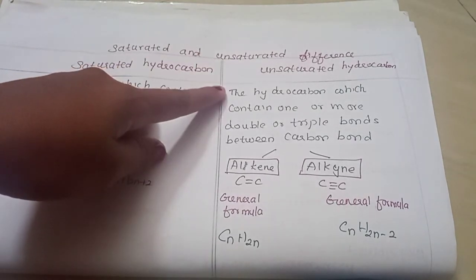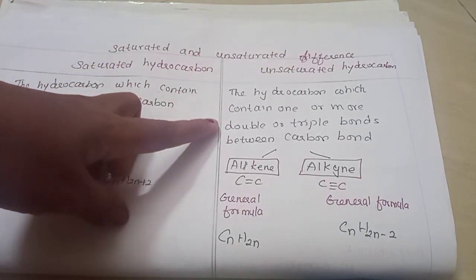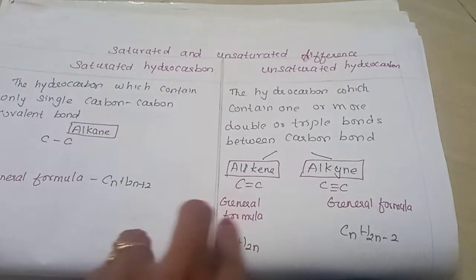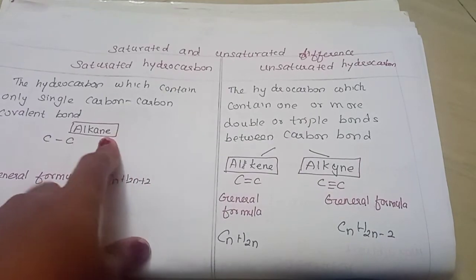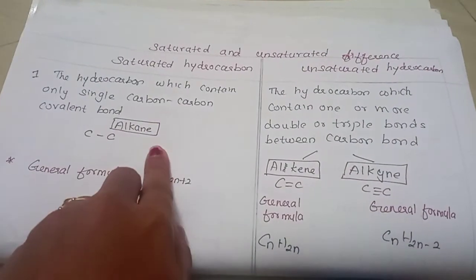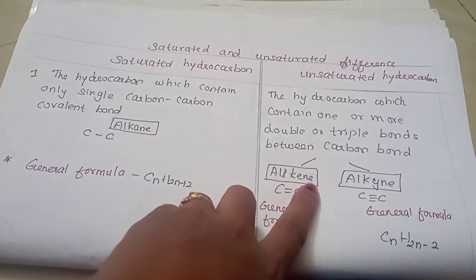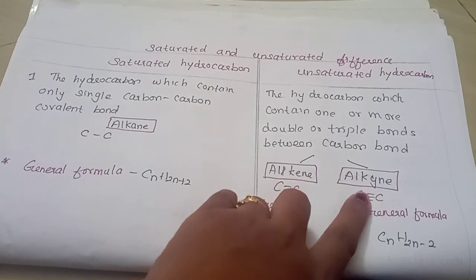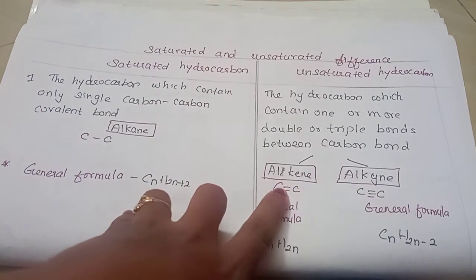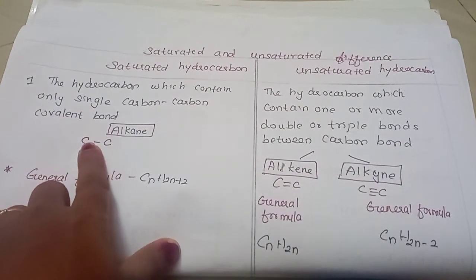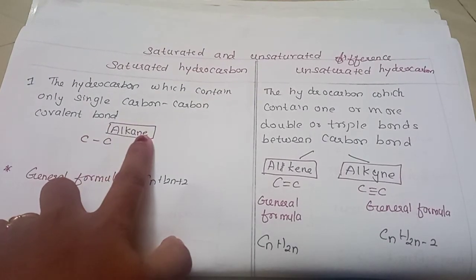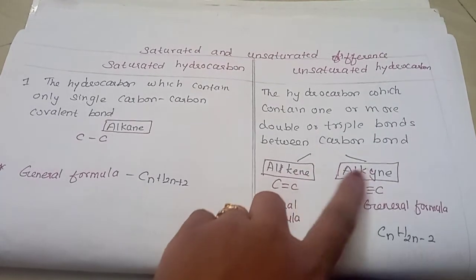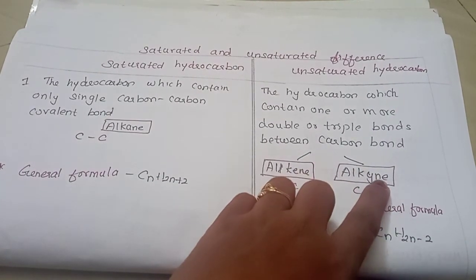Unsaturated hydrocarbons contain one or more double or triple bonds between the carbon atoms. For the single bond the suffix is ane, for the double bond it is ene, and for the triple bond it is yne.